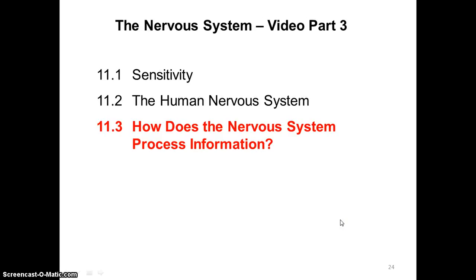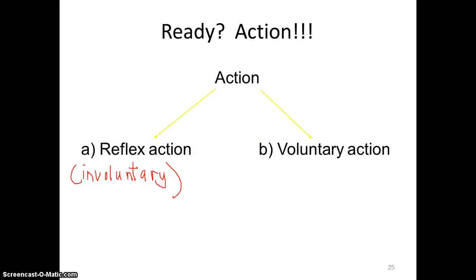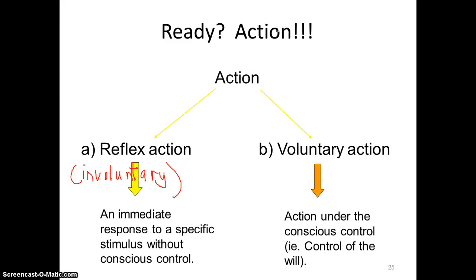Nervous System Video Part 3. 11.3 How does the nervous system process information? There are two types of nervous system actions: A. Reflex actions and B. Voluntary actions. Reflex action is also called involuntary action, an immediate response to a specific stimulus without conscious control. Conscious control refers to the working of the brain. Voluntary actions are actions under conscious control, meaning that the person understands and realizes what is happening at the moment.